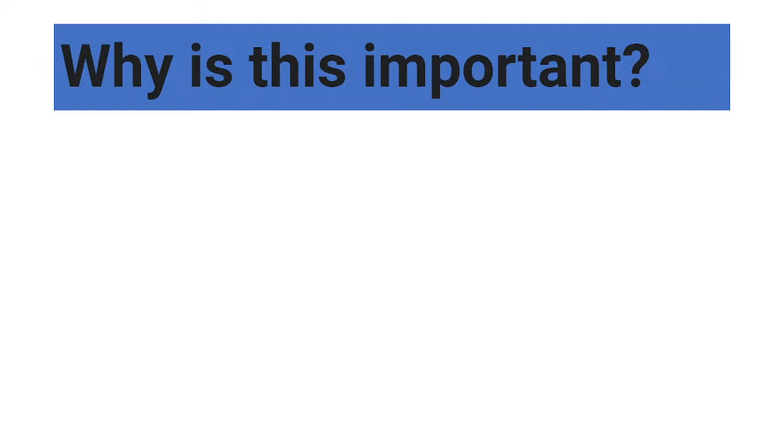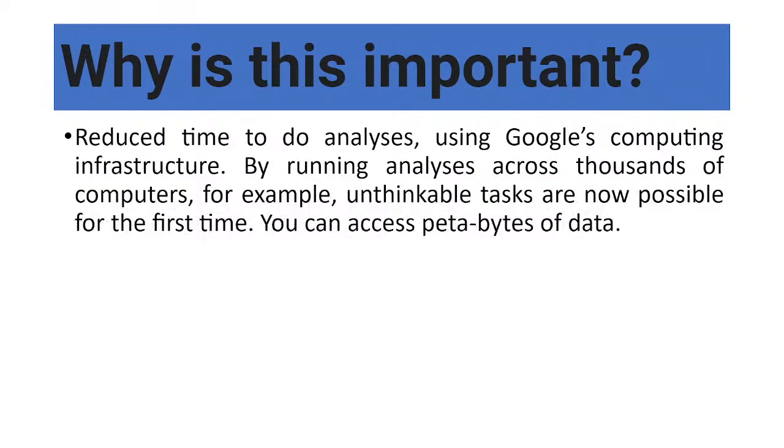But when you use the Google Earth Engine platform, first of all, you don't need to download any type of satellite imagery. We can easily access the full country boundary of Bangladesh, Landsat imagery or Sentinel imagery, and then we can easily make the land use land cover classification map very quickly, within 1 minute or 2 minutes. So first of all, it reduces your time to do analysis, and we can easily access petabytes of data, or more on the way.